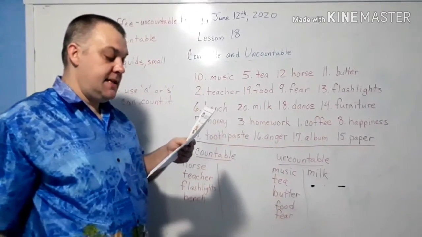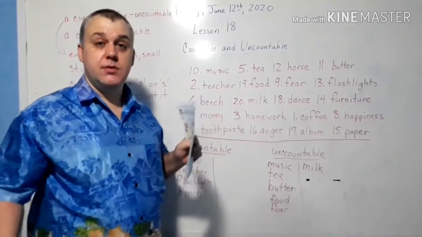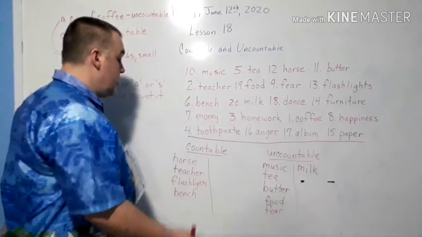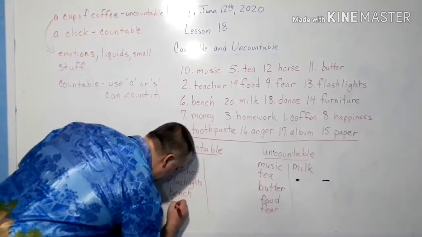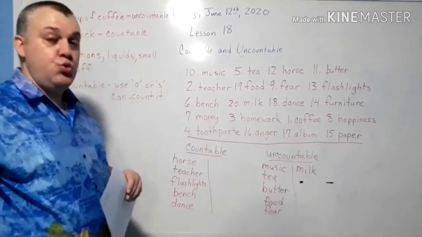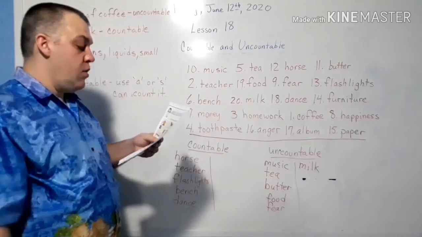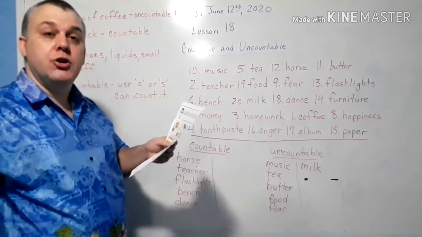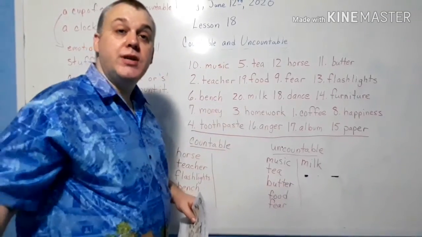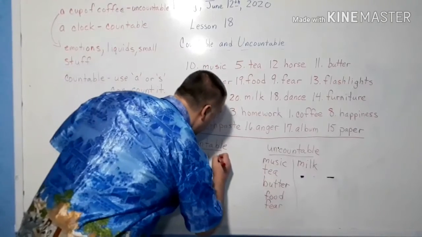Next we have dance. I can do a dance. Can you do a dance for me? Okay, so dance. Teacher Dewey can do a dance for me. A dance. 2 dances. I went to a dance the other day. Alright. 14 is furniture. So furniture are like chairs, tables, beds. It would be furniture countable.